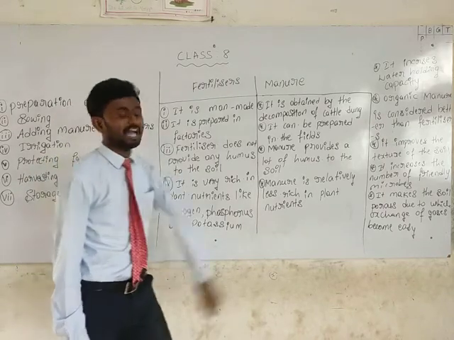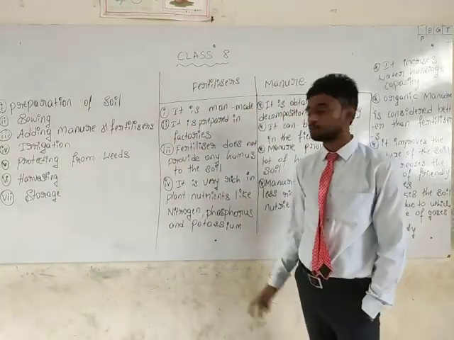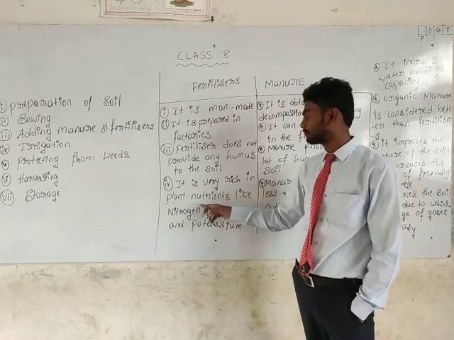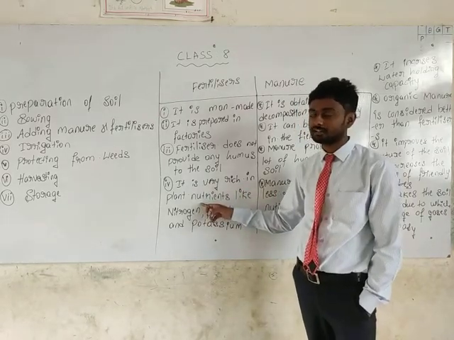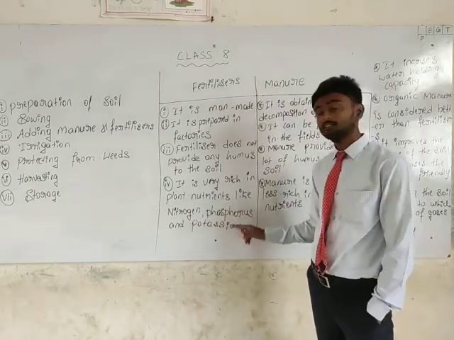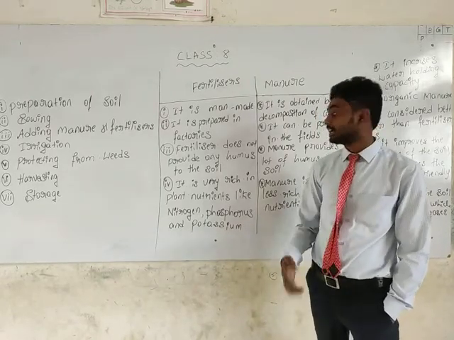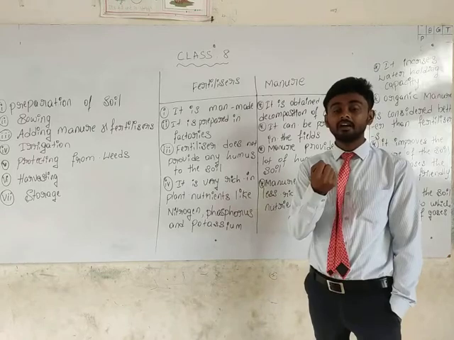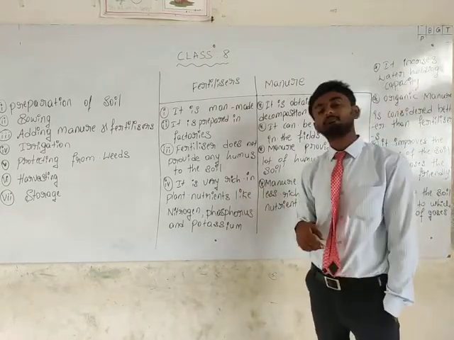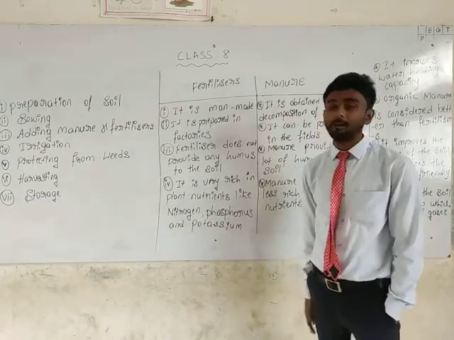So compared with manure, the fertilizers have very rich plant nutrients, like nitrogen, like phosphorus, like potassium.